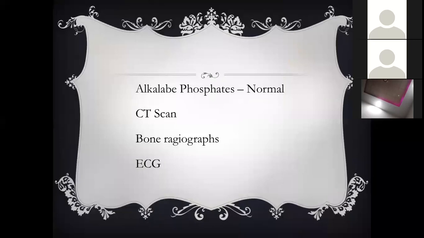Alkaline phosphatase is normal because alkaline phosphatase is raised when there is a fracture. Here there is no fracture. It's just demineralization of the bone. So the alkaline phosphatase remains normal.